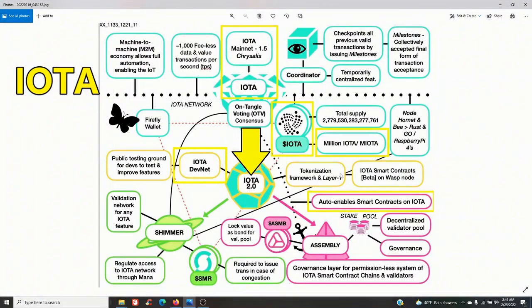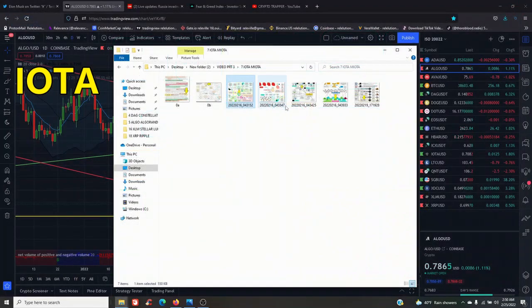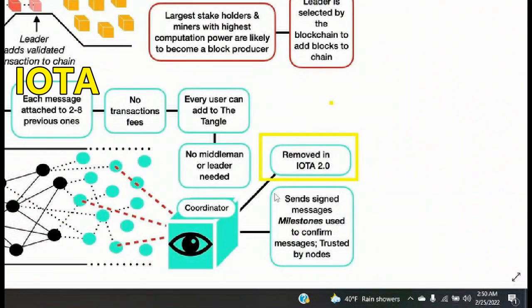Here on this graph, IOTA's own screen system layout page. IOTA 2.0 here in the middle, IOTA symbol right here, logo, IOTA mainnet 1.5 Chrysalis, IOTA there, IOTA DevNet, and lots more information. But if you need more time to read it, please pause the video and read the information. Next screen it appears right here, removed in IOTA 2.0. Now that's the only mention on this screen, but I'm showing you any screen that the crypto was mentioned on.